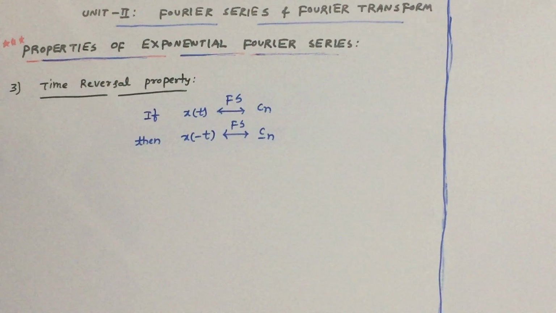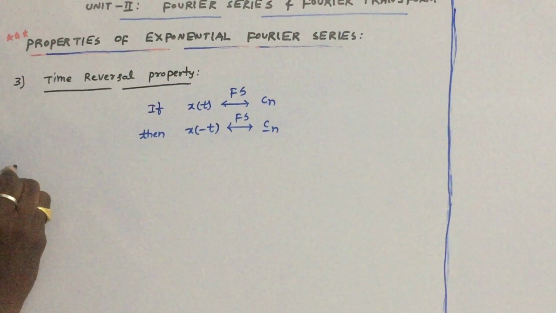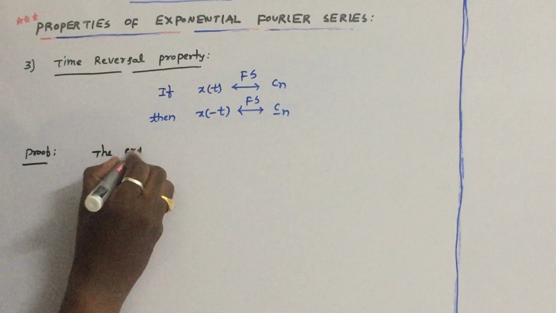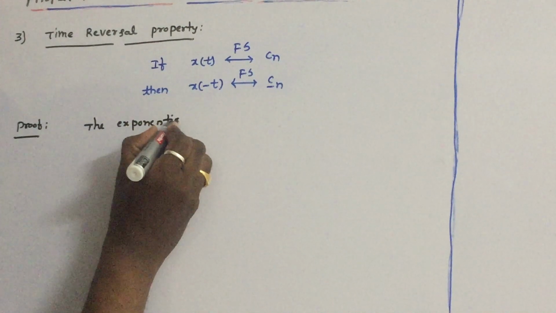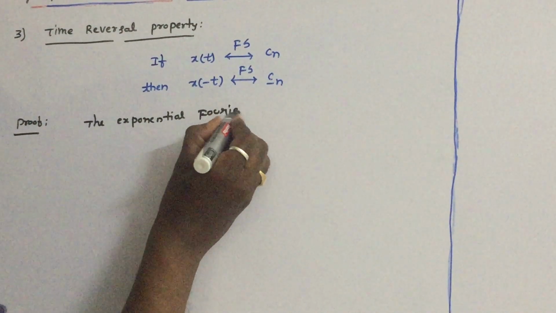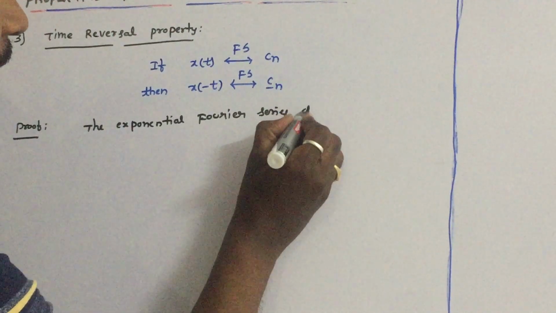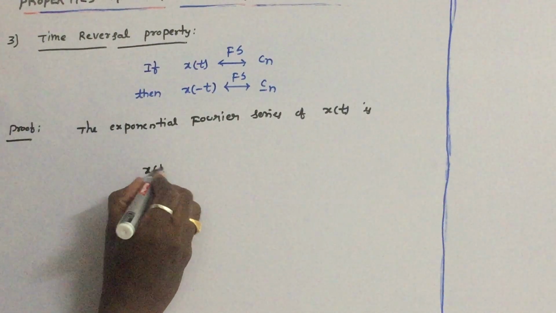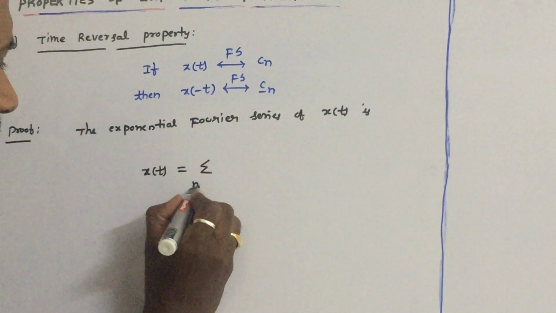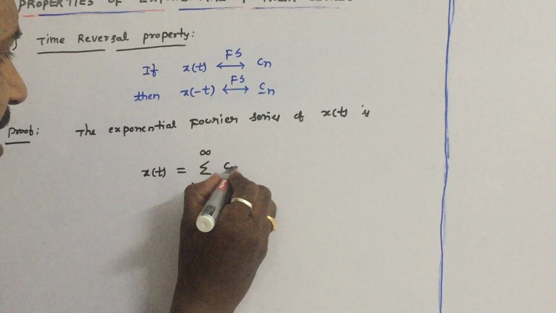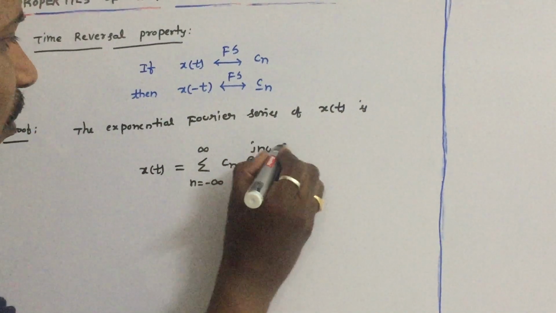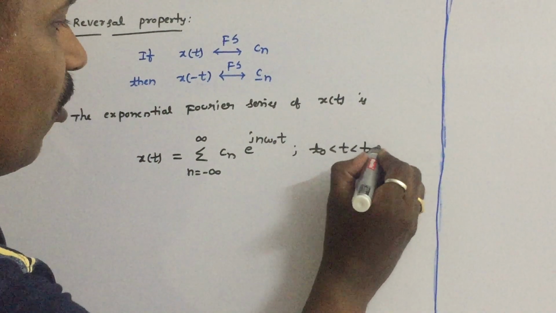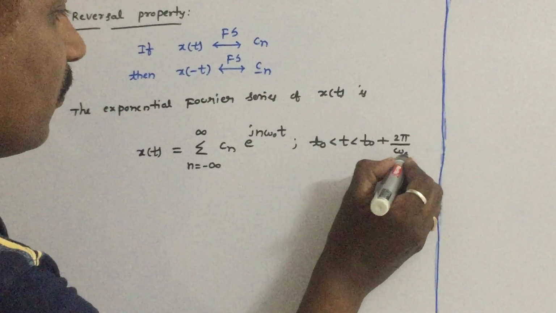So let us prove this very simple property. Proof. First let us write the exponential Fourier series of x of t. The exponential Fourier series of periodic signal x of t is, what is the simple formula? x of t is equal to summation n is equal to minus infinity to infinity Cn into e power j n omega naught t, in the interval t0 less than t less than t0 plus 2 pi by omega 0.